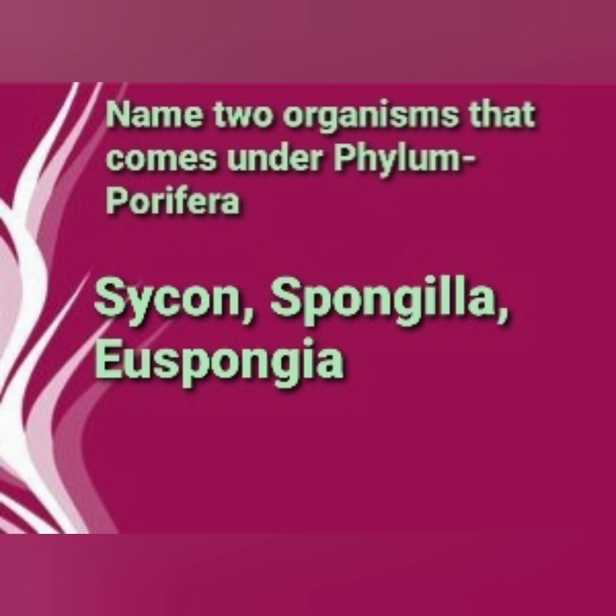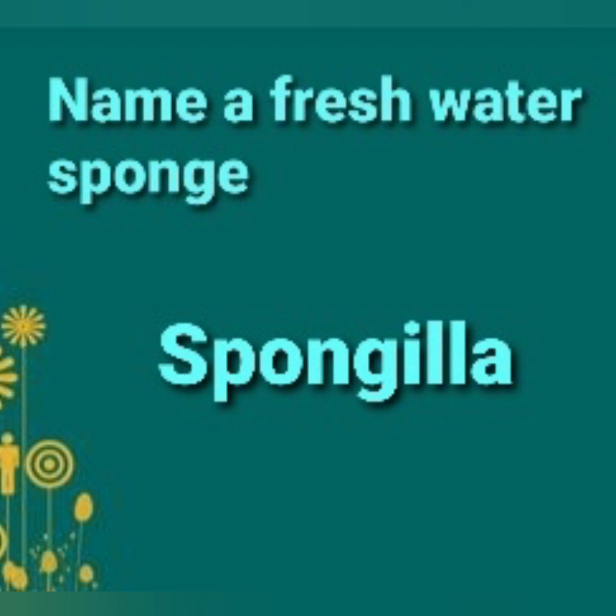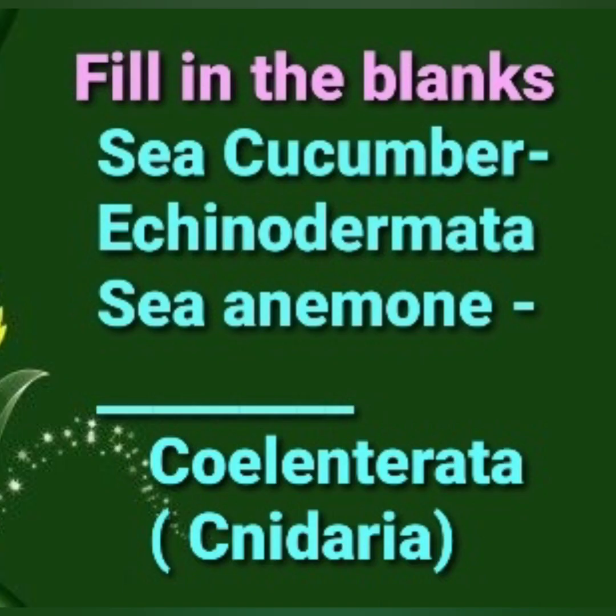First question, name two organisms that come under phylum Porifera. The answer is Cycon, Spongilla and Euspongia. Three answers are given. Next question, name a freshwater sponge. The answer is Spongilla.